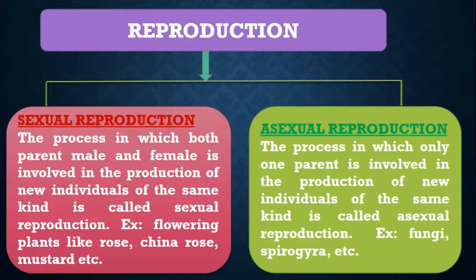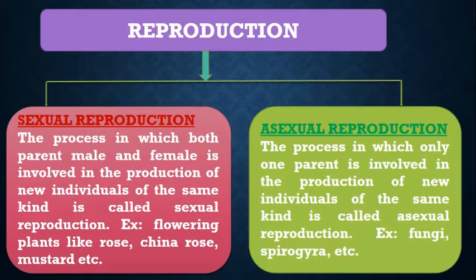Children, another difference between sexual and asexual reproduction is that in sexual reproduction you see more variations. Now what is variation? Variations are the differences in the characters of individuals from their parents.